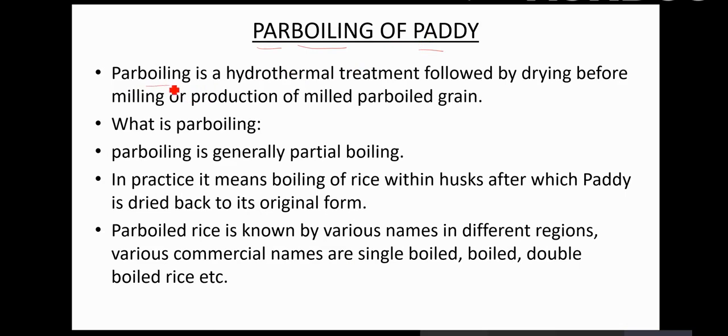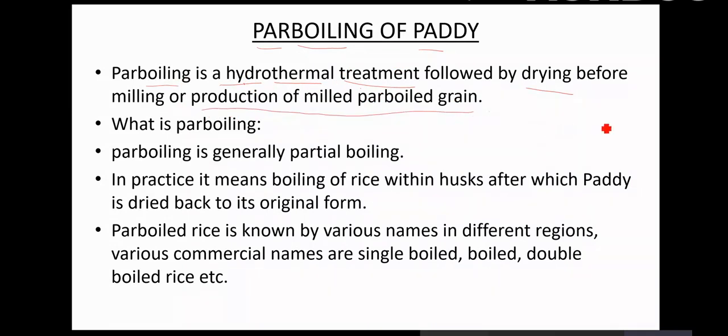So parboiling. Boiling is always done with water. Partial boiling. It's hydro, it's water. Also temperature. Hydrothermal treatment. So you use water, you use temperature. So it is a hydrothermal process or hydrothermal treatment followed by drying before milling or production of milled parboiled grain.